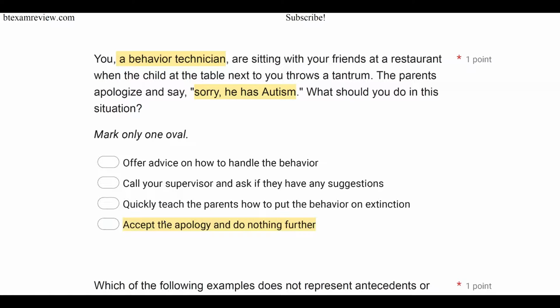It does not give you the opening to go around trying to fix and teach every problem you see. It's not our role, right? It's not our job. We don't have any connection to this family. We have no assessments. We have no information or background. So we cannot just dive in and start trying to fix problems that we are not associated with.